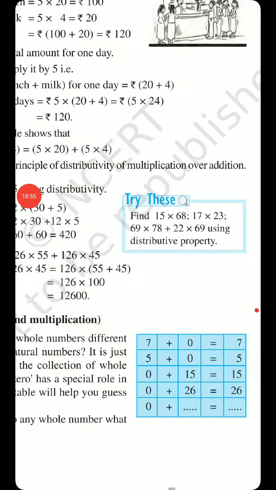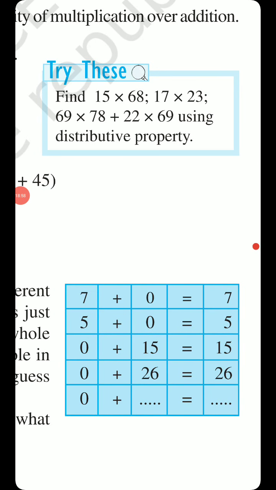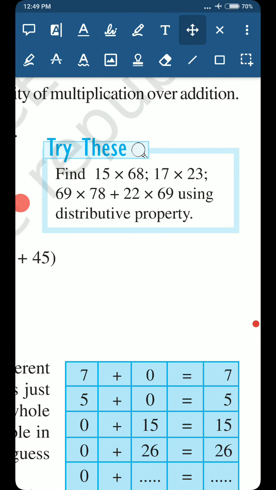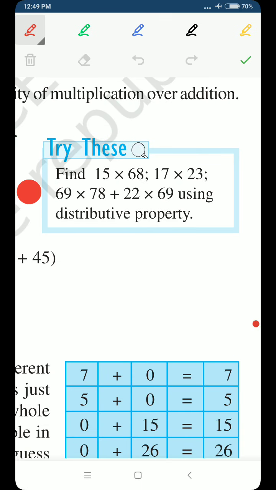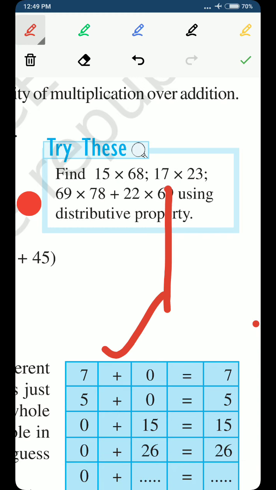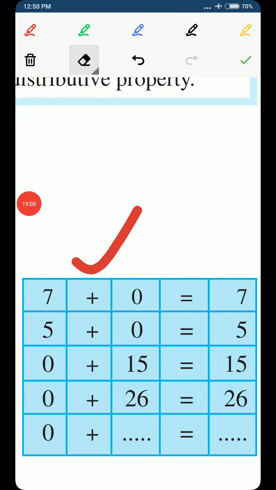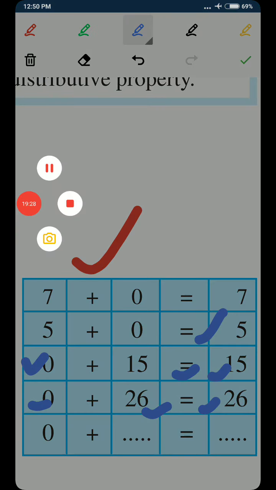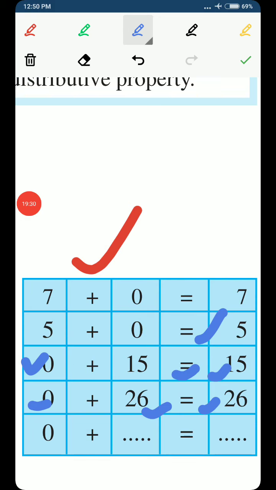As you can see here in your book, there is a table given. 7 added to 0 is 7, and 5 added to 0 is 5. 0 added to 15 is 15. 0 added to 26 is 26. In the same way, if you add 0 to any number, you get the same number back. That's why 0 is the additive identity and 1 is the multiplicative identity.